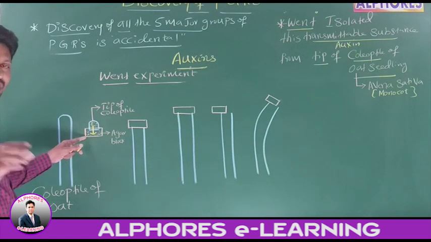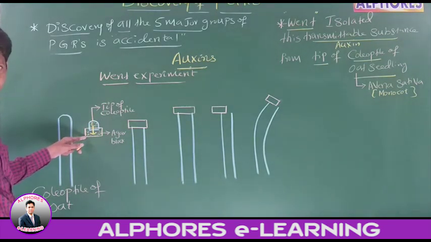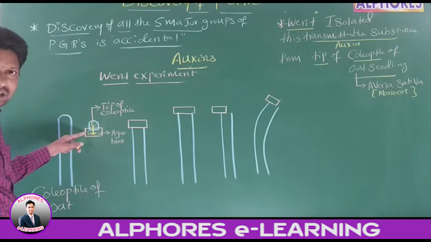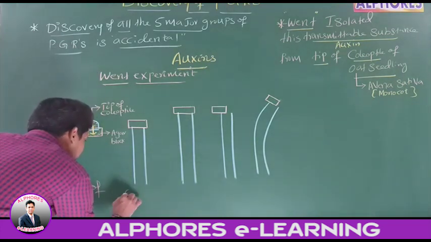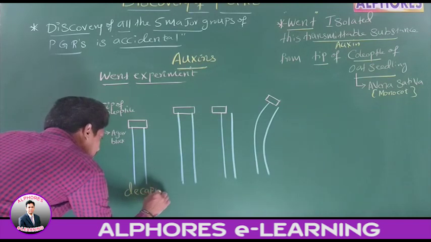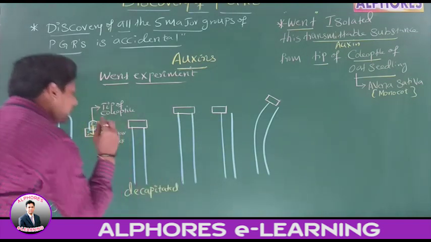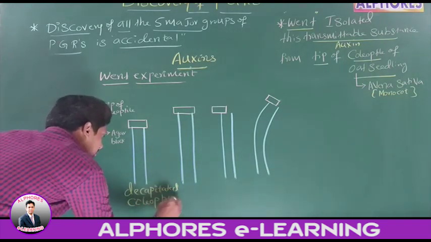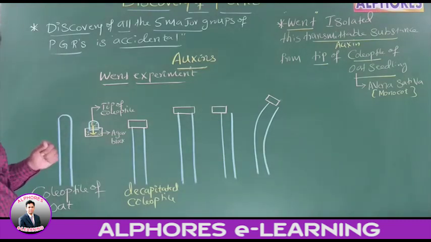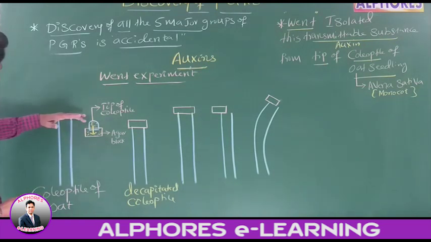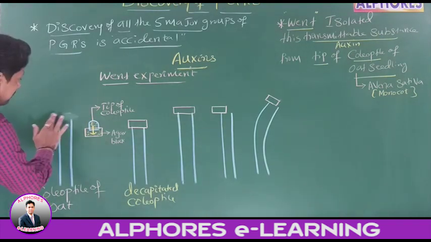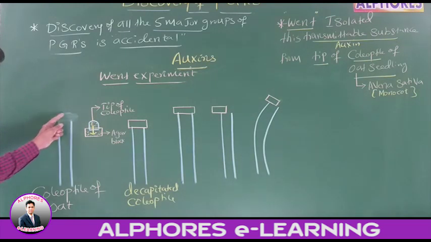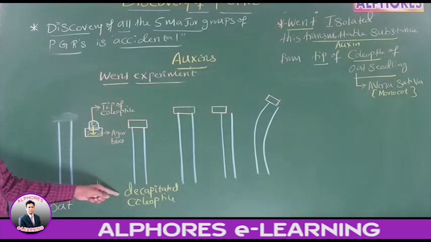Placed this agar block on what, sir? Decapitated coleoptile. Placed the agar block on decapitated coleoptile. Sir, what is the meaning of decapitated coleoptile? See this diagram. Sir, this is coleoptile, right? This is the tip of the coleoptile. Once the tip of the coleoptile is removed, the remaining coleoptile we are calling decapitated coleoptile.